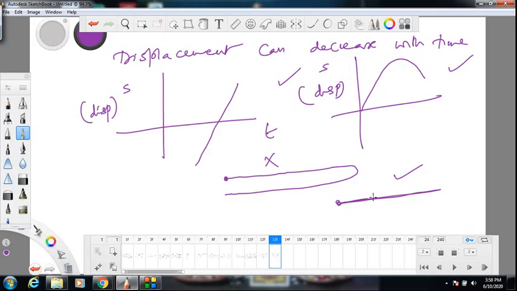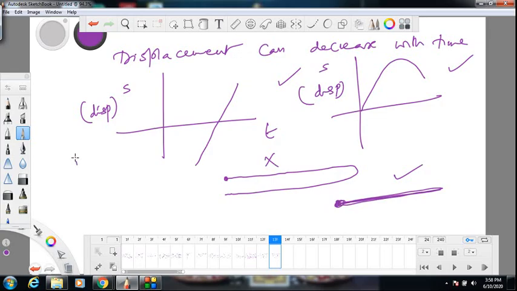You started from here, went the same path, and you are coming back. Is it fine? And you reached the starting point. So displacement can increase with time and then start decreasing, can become 0, and can become negative also. You might start going in the other direction.